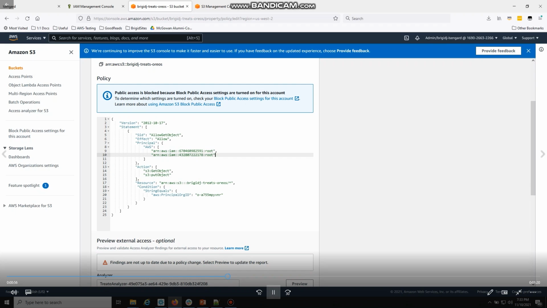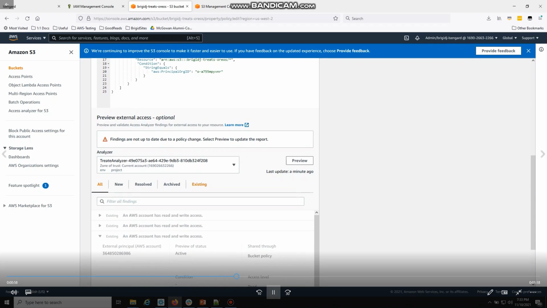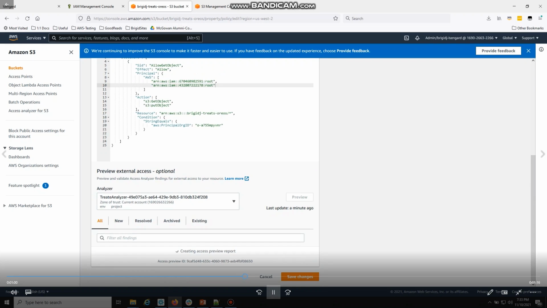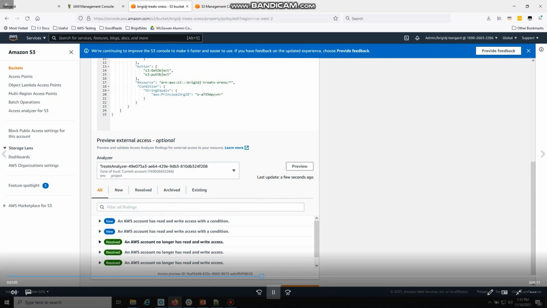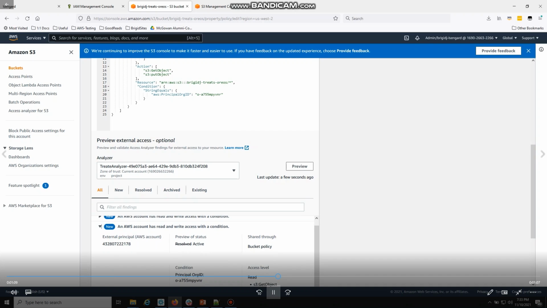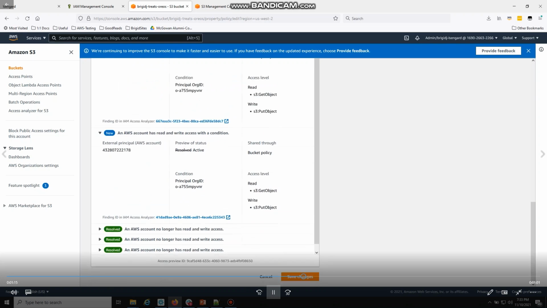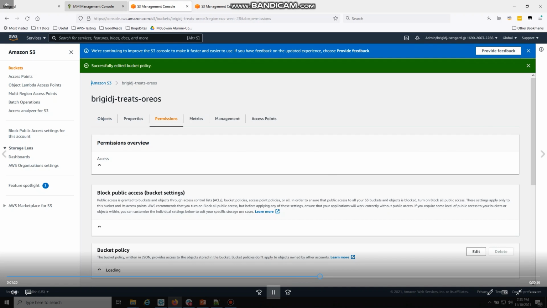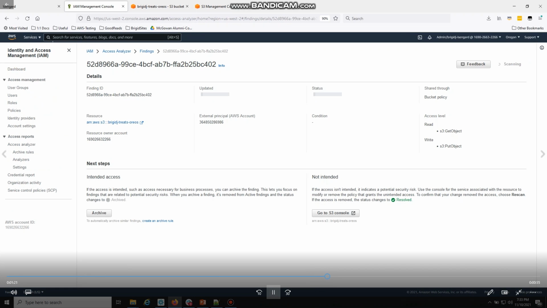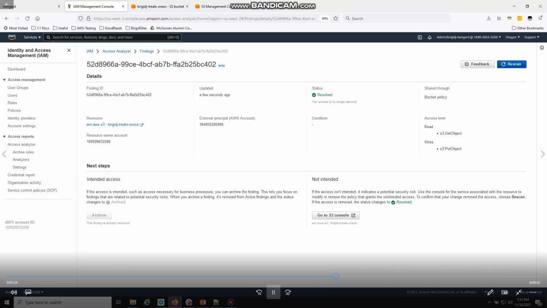And so you can see there's a little error there. I fixed my comma, and I want to preview access again. Now this is a really interesting one because it's going to tell me that the 3 cross-account findings that it had are resolved. But I have 2 new ones, and these are actually the 2 that I intend. But we actually added that condition value at the end, so it generated a new one to let you know what type of external access it is. And if I go to this specific finding that I had before, it says resolved.